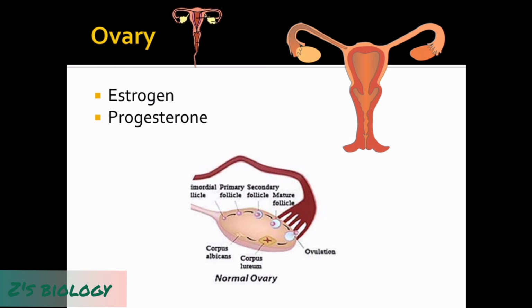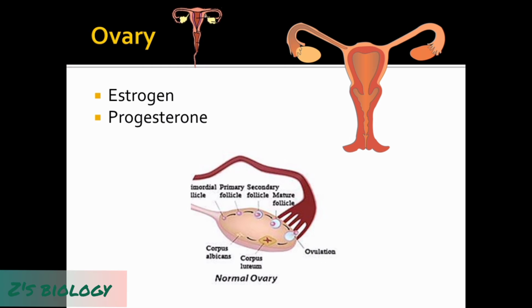Ovaries are present in the female reproductive system, and they release certain hormones under the stimulation of the hormones secreted by the anterior pituitary, that is FSH, follicle stimulating hormone, and LH, luteinizing hormone. FSH, as the name suggests, matures the follicles present in the ovaries.